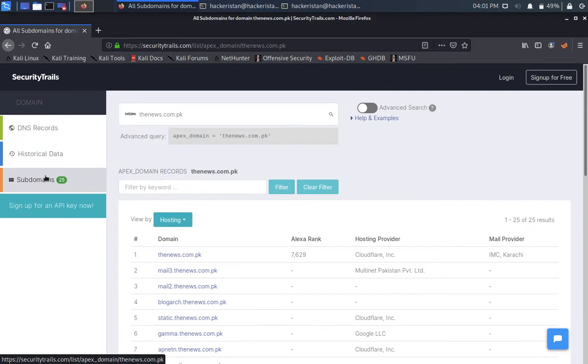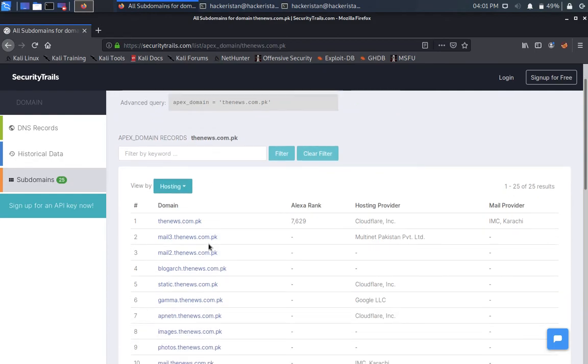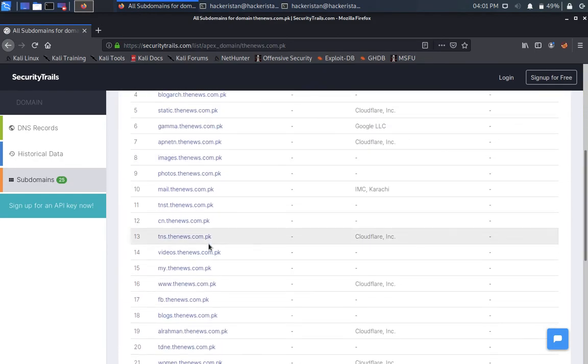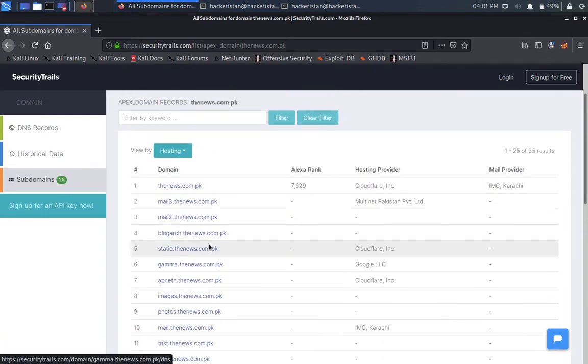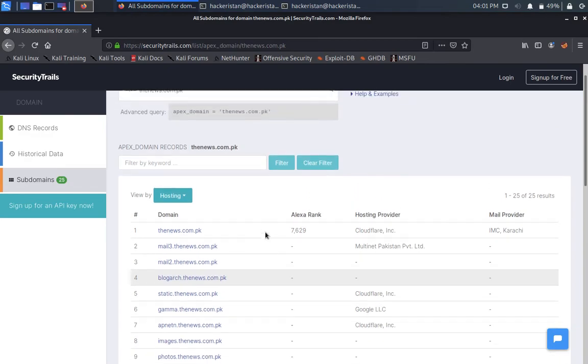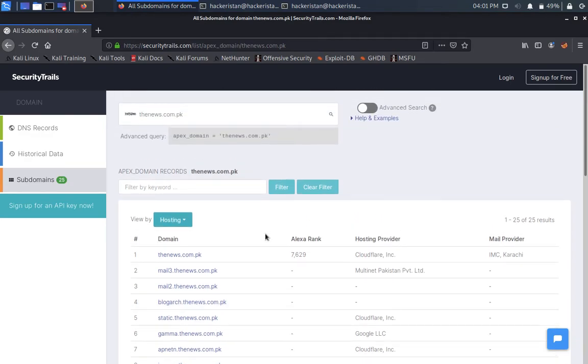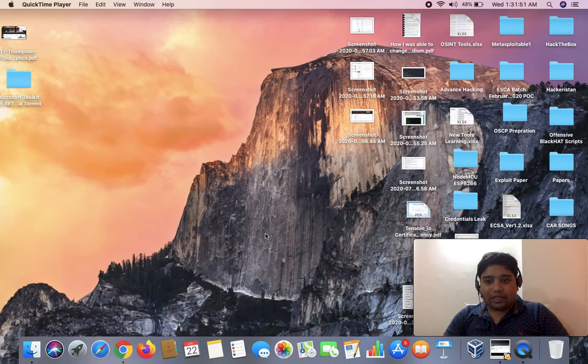This is the beauty of this particular tool, that in just one go and one simple click, right after feeding the domain name in this search box, you can see that it provides in a few seconds the available domain names which are associated and available in its database, guys. So this is the simplest method that I wanted to share with you guys. Hope you will like this and will utilize the same when you want to go ahead and try a test in that way.